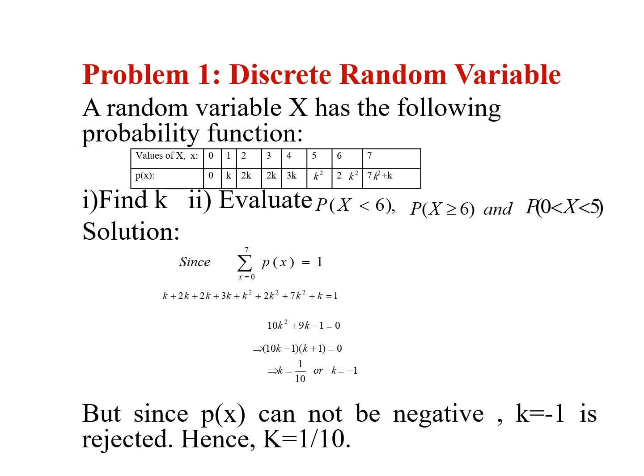Simplifying that, we get k equal to 1 by 10 or k equal to minus 1. But here p of x cannot be negative. So k equal to minus 1 is rejected. Hence we can take the value of k as 1 by 10.